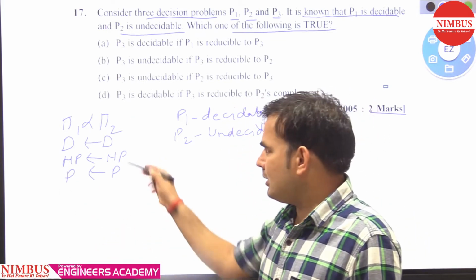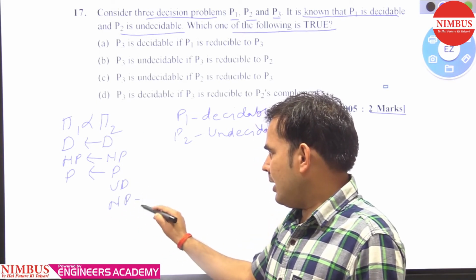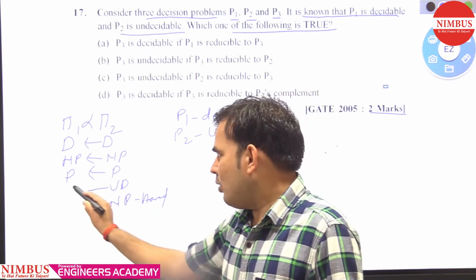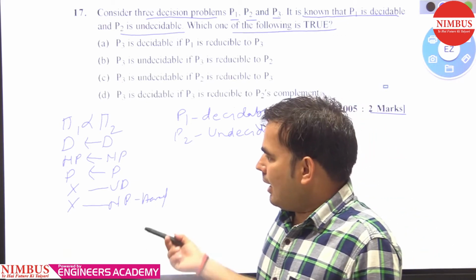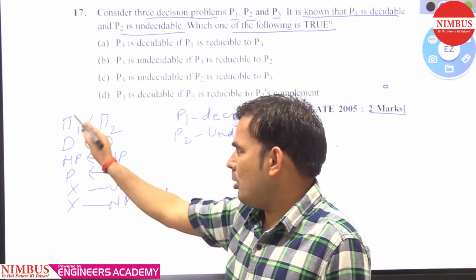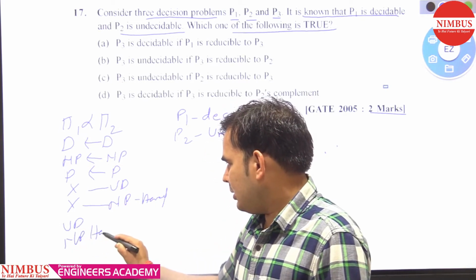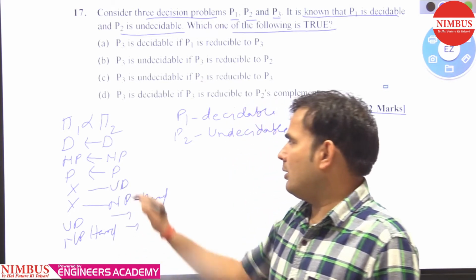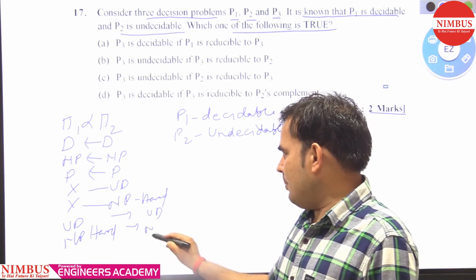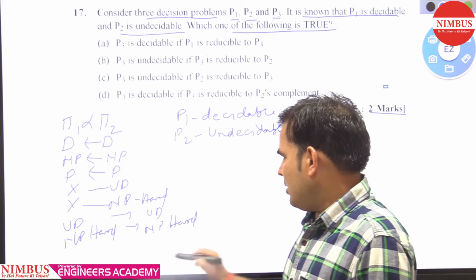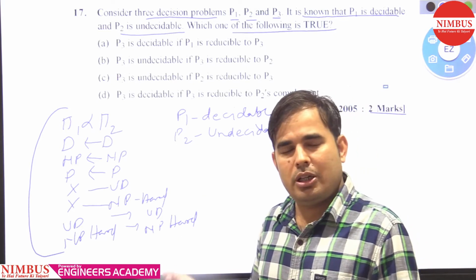If we have the information about pi 2 that it is undecidable or NP hard, then we cannot say anything about pi 1. And in reverse, if we have the information that pi 1 is undecidable or NP hard, then we can say that pi 2 is undecidable, and pi 2 is NP hard.